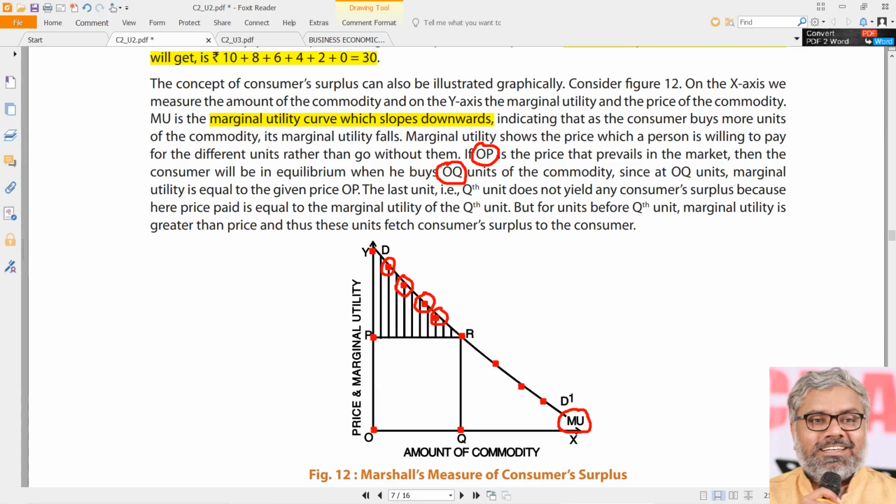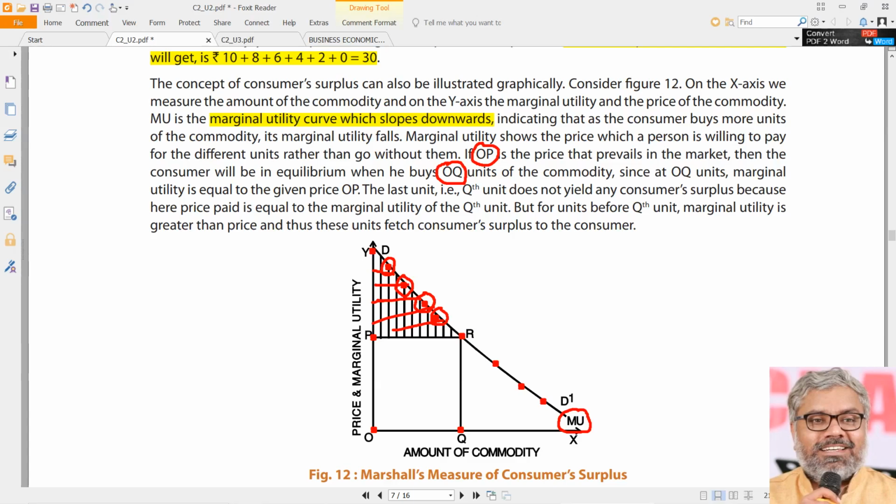Why is it equilibrium point R? Once again, we have to go back to the same theory, where the price is equivalent to the marginal utility. R is the point on the marginal utility line at which the price and marginal utility are the same. That is when the consumer will be in equilibrium. But up to that point, above this point, all this area, this entire shaded area, what he enjoyed is what we call consumer surplus. Why? Because the marginal utility generated earlier has been higher than the price. That is what has always been happening.